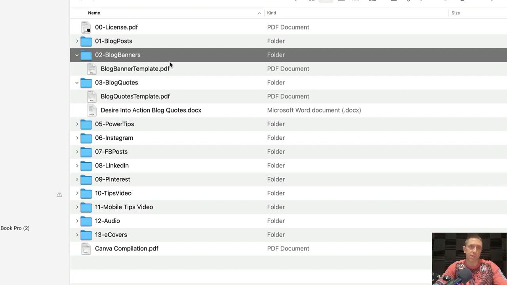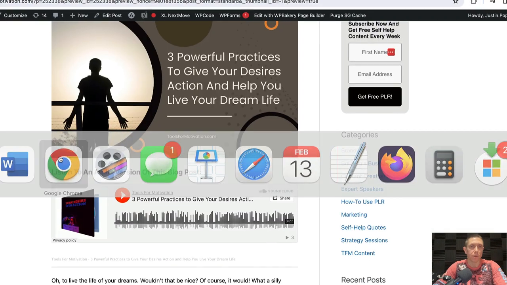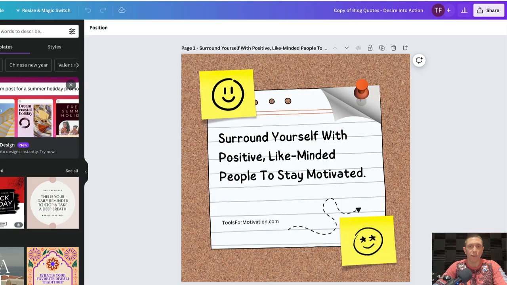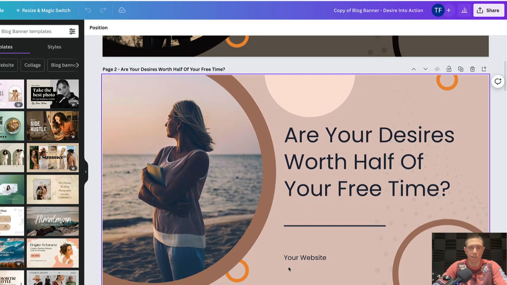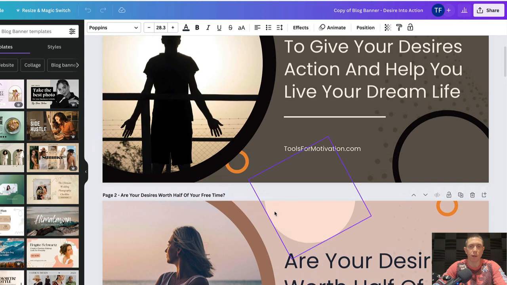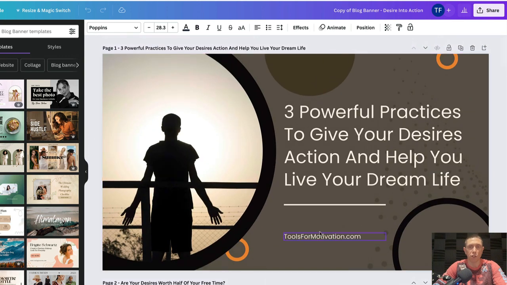Now our blog banners and blog quotes, and basically all of the images that you see, start with Canva templates. So you're not going to have the images in the package, you're going to have a link to Canva. Let me show you if I open up the Canva templates here. Here is what the blog banner looks like: 3 powerful practices to give your desires action and help you live your dream life. And then here, I've already edited it. If you take a look at another one, we just have a little placeholder that says your website. So I already went in there and put toolsformotivation.com.